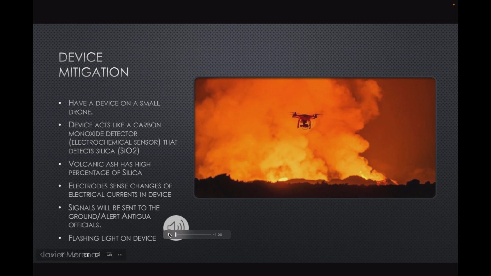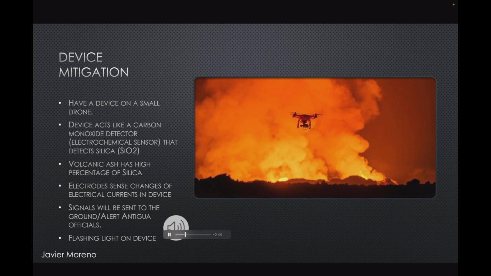Now we will talk about our device mitigation plan. I'm Javier Moreno, and I'm going to discuss another mitigation idea we thought would be useful for volcanic ash. This technique is to ensure evacuation and safety of locals are done in time when the chances of an eruption are high and when ash has finished falling for cleanup to begin.